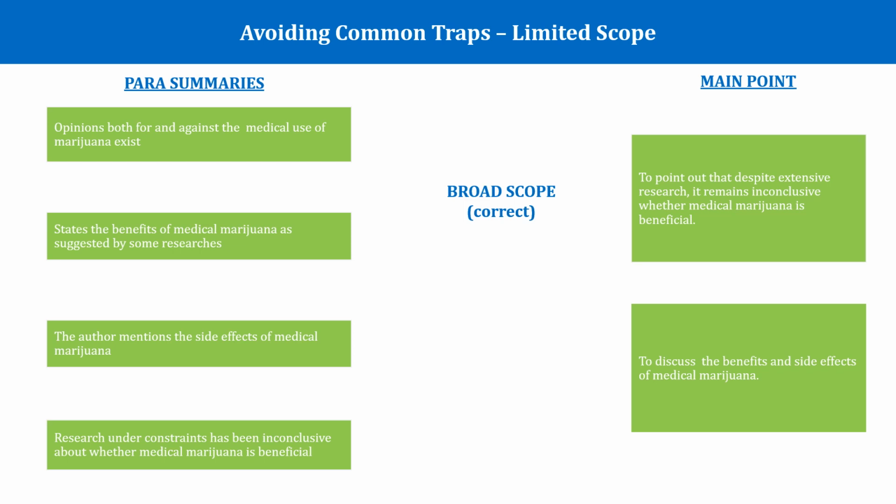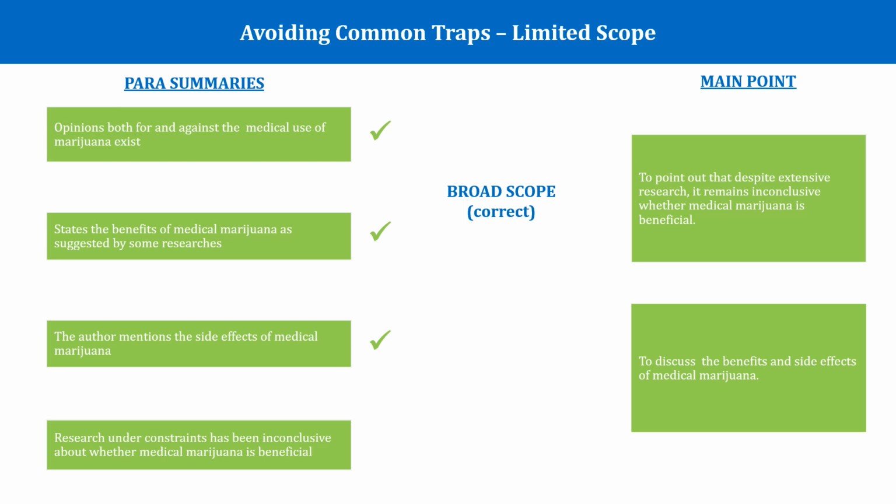Now you, as a test taker, if you come across a main point answer choice for this passage, such as the following one, where it says the main point is to discuss the benefits and side effects of medical marijuana, you should be careful. Yes, the passage does talk about the medical benefits and side effects of medical marijuana, but that was only in the first three paragraphs, right?